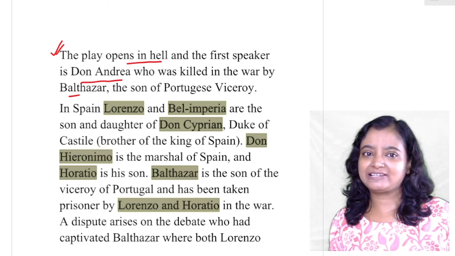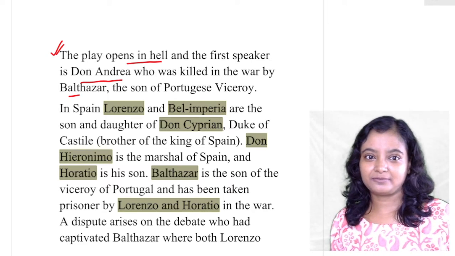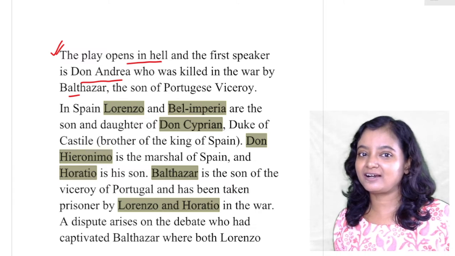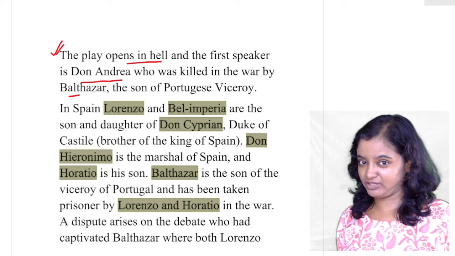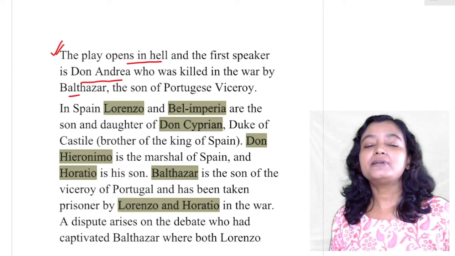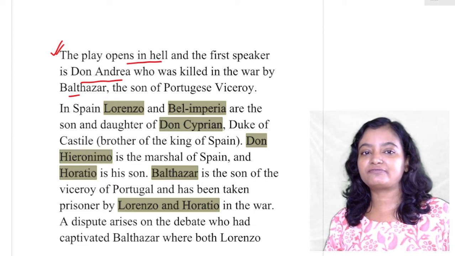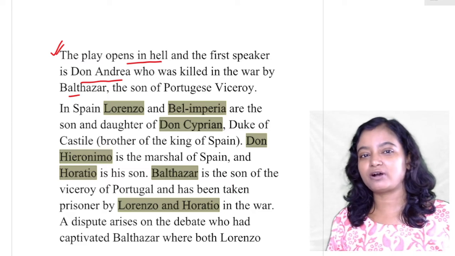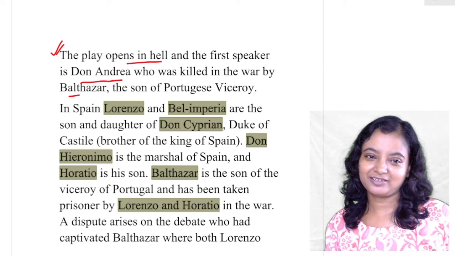But he was murdered. That's why I called him ex. He was killed in the war by Balthazar. Who was Balthazar? The son of the Portuguese viceroy. So Balthazar was most powerful, and Balthazar killed Don Andrea. In warfare, killing is so common. There is nothing in it. But Don Andrea wanted revenge. The ghost of Don Andrea wanted revenge. Why? Because he was not killed in front-line war, but the killing was cowardice.